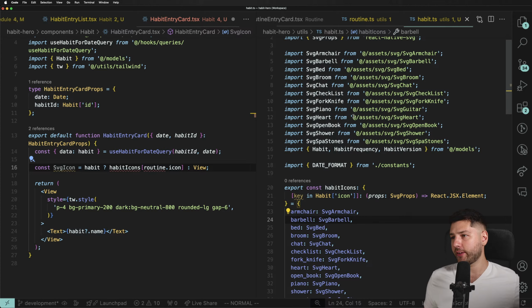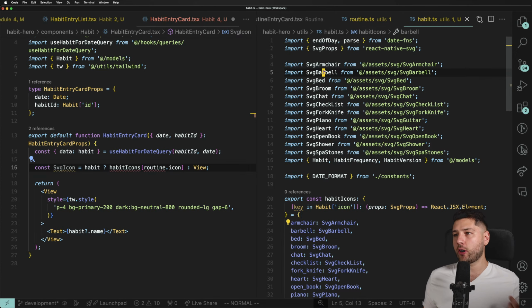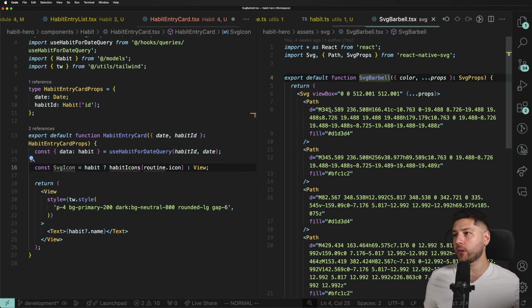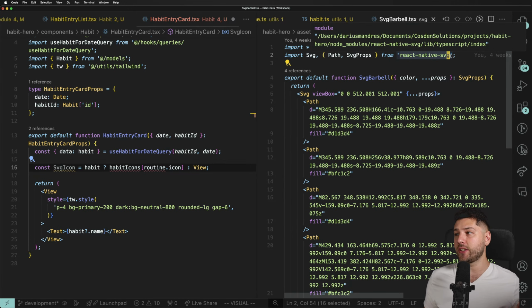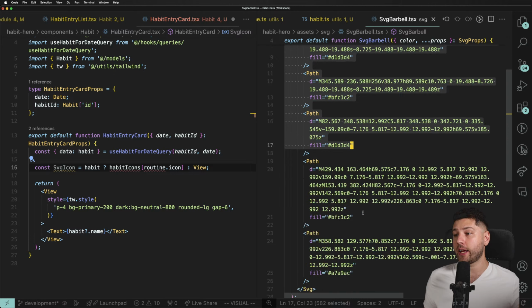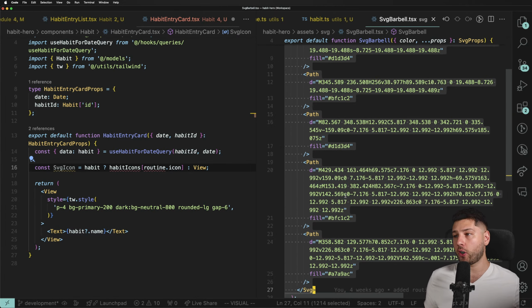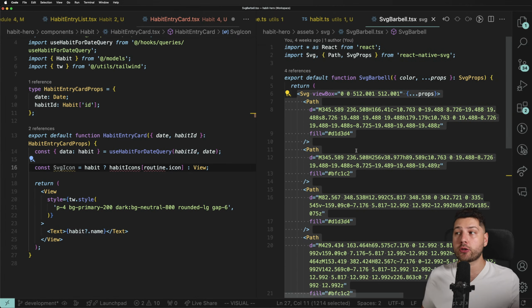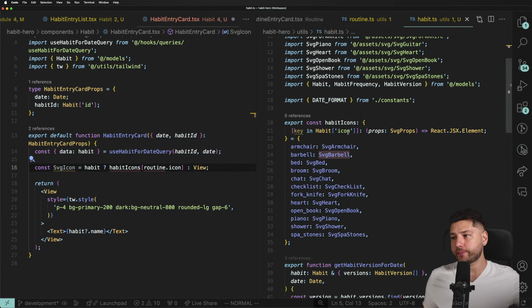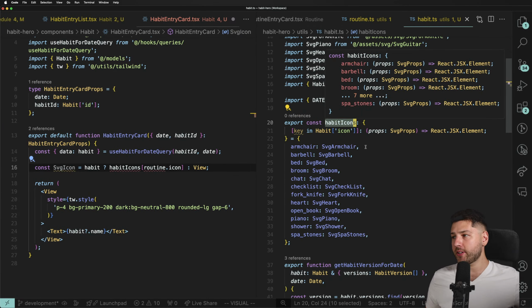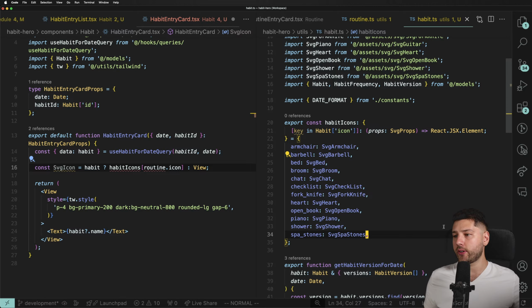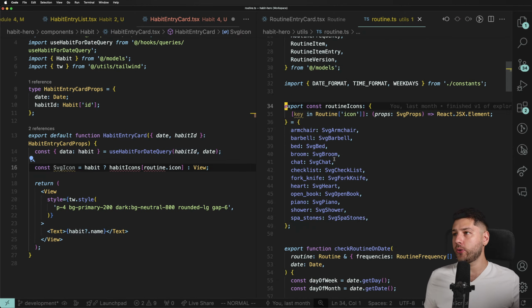It is. Perfect. So all of these SVG, armchair, barbell, whatever, they are actual components. So it's an actual React component. It uses React Native SVG, which lets you have actual SVGs inside of your code. And you can actually customize them, which is really cool. And that's what those icons are. So we create this habit icons here.